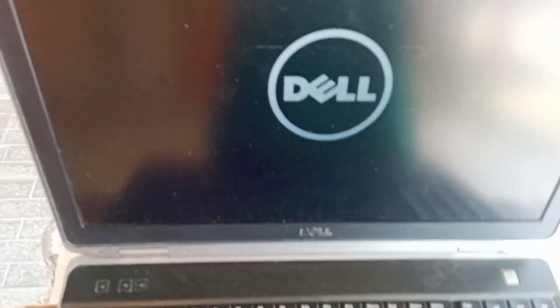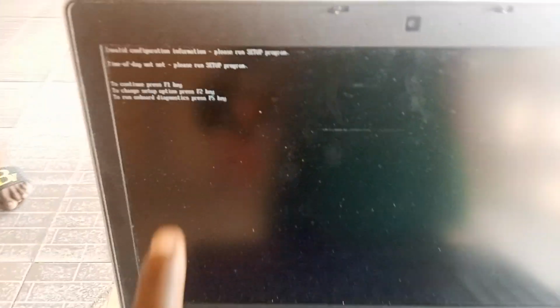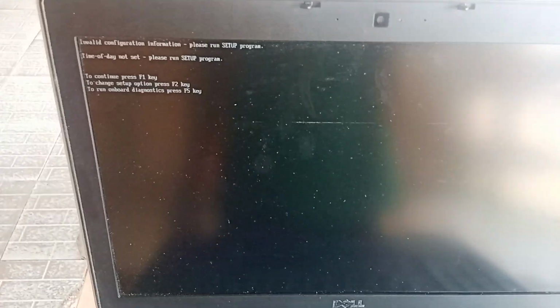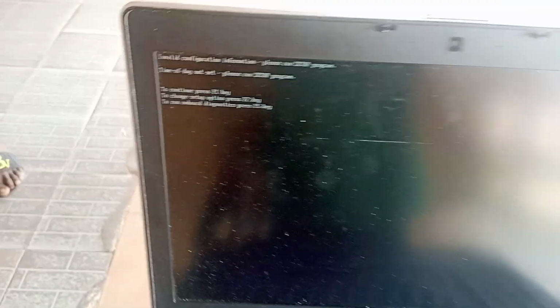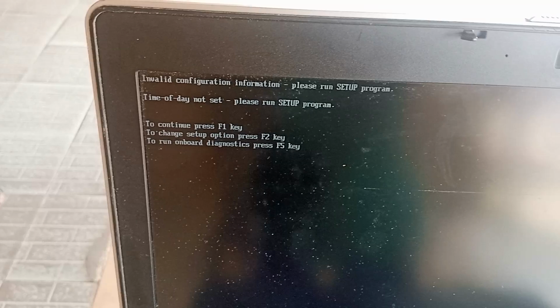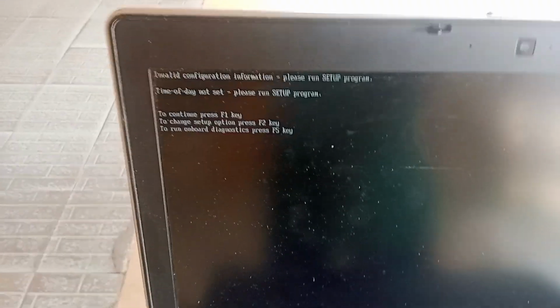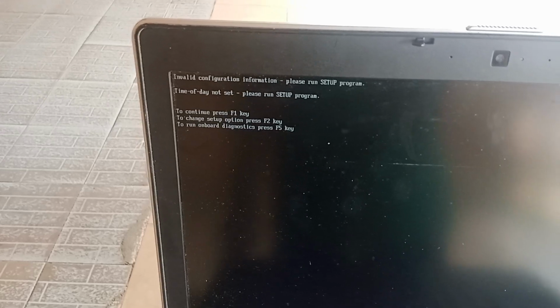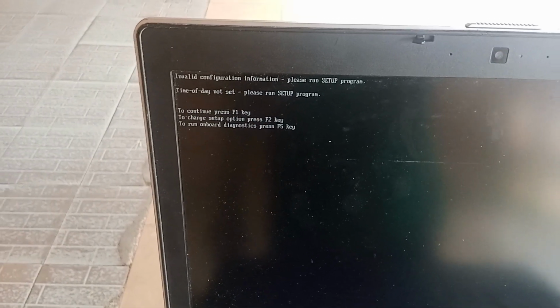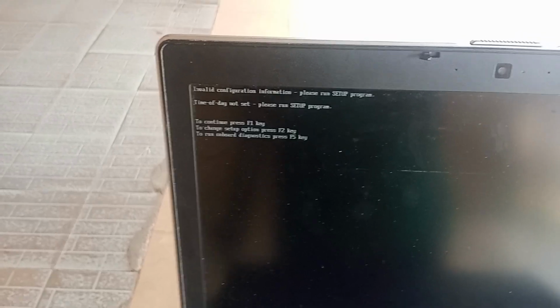Oh my God! Can you see it on the screen? Did you see that? There's a display on the screen. Here we have invalid configuration information. Please run setup program, time or date, or strike the F1 key to continue, F2 to make changes, and F5 to run a bundle. Now we just press our F1 key to continue to our bootable menu.